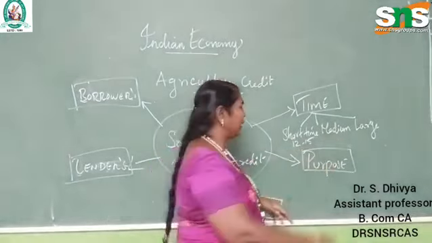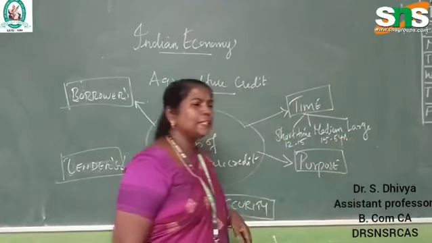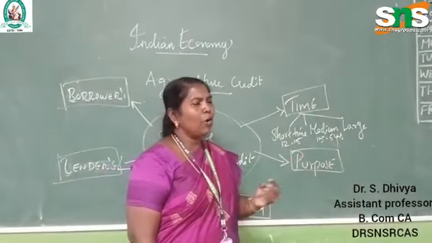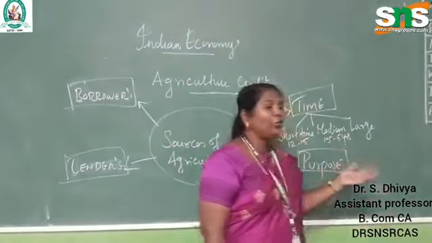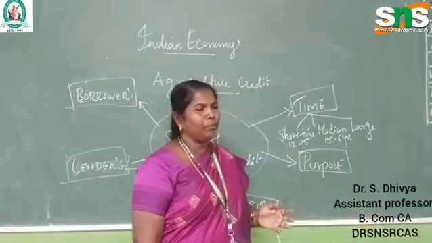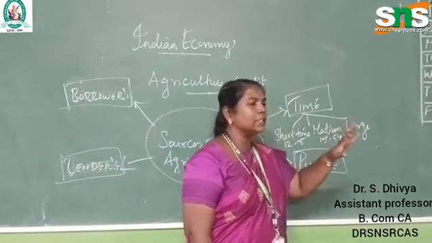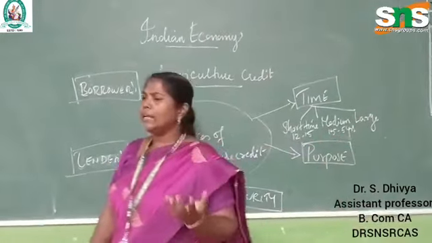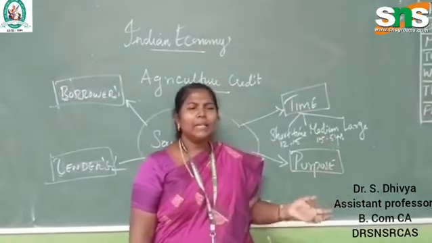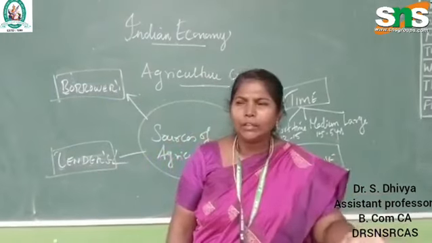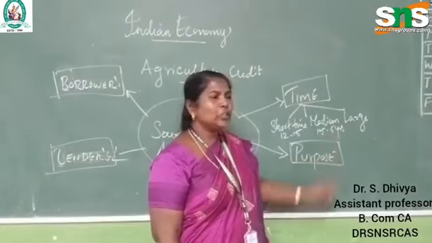And medium term is more than 15 months, up to 5 years. If I give 1 lakh to another person for a period of 15 months to 5 years, it is called medium term. He has to return it within 5 years. What can the farmer do with this? The farmer can purchase new land with this amount and return it within 5 years. That is called the medium term.